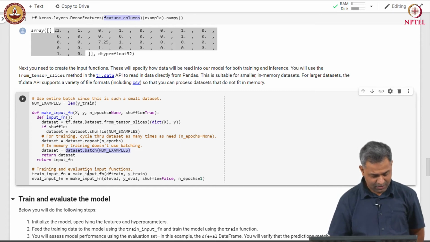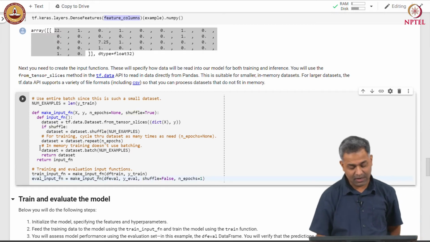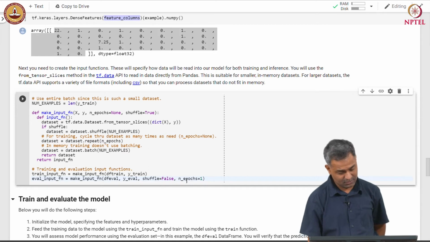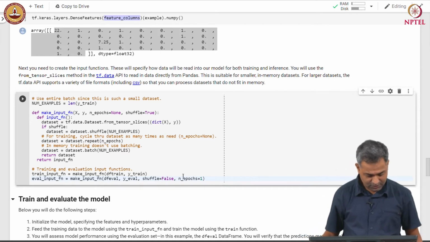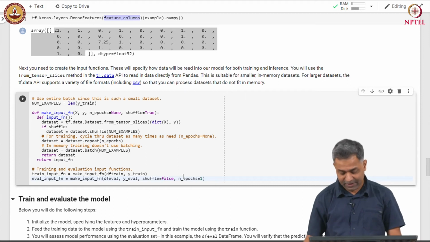So, we make the input functions for both training and evaluation. At the time of evaluation, we set shuffling to false and number of epochs to 1. This makes sure that we iterate through the evaluation data only once.